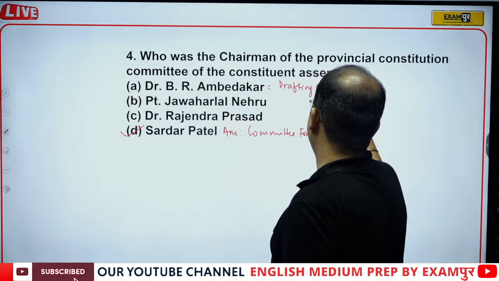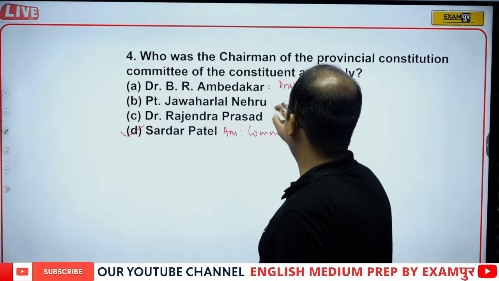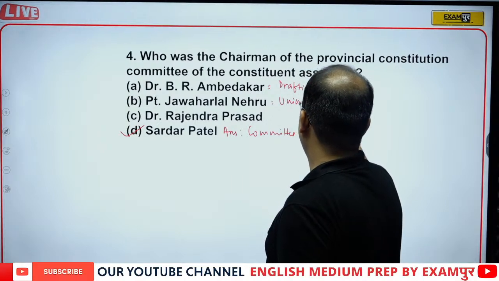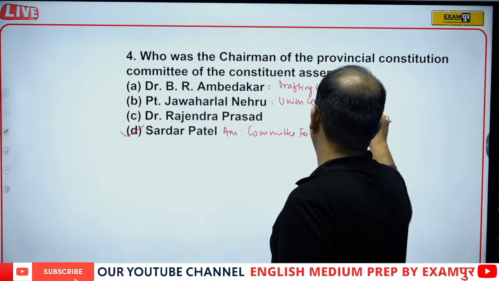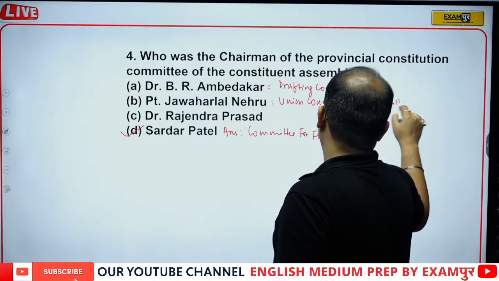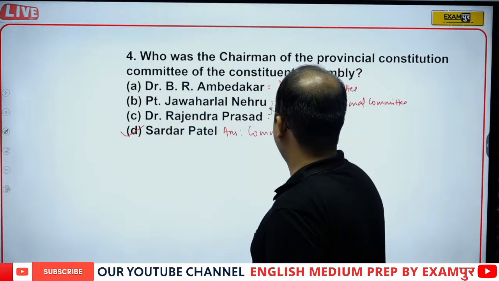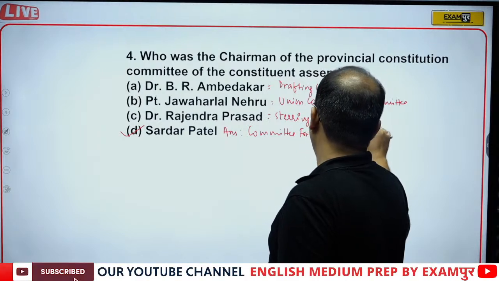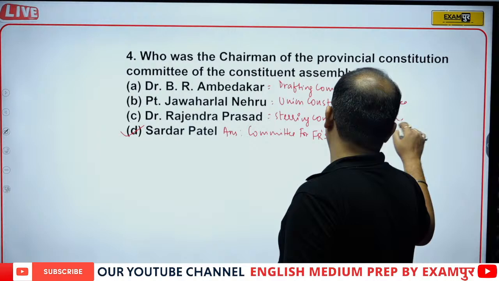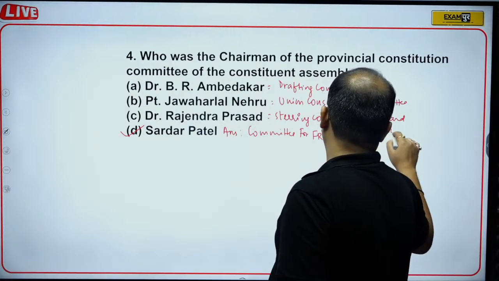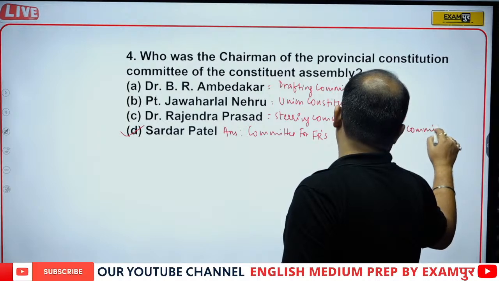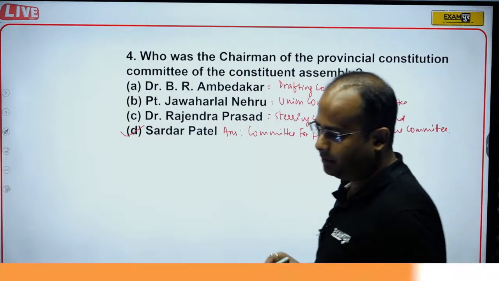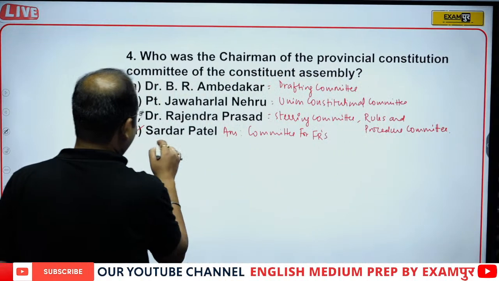Pandit Nehru was the chairman of the Union Constitutional Committee. Rajendra Prasad was the chairman of the Steering Committee and the Rules and Procedure Committee. So the correct answer will be, guys, Sardar Vallabhbhai Patel, and Sardar Patel unified India, therefore